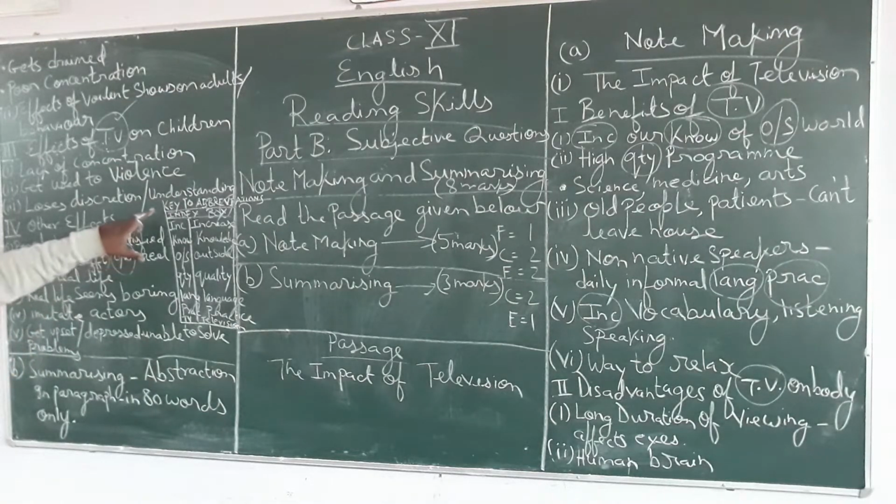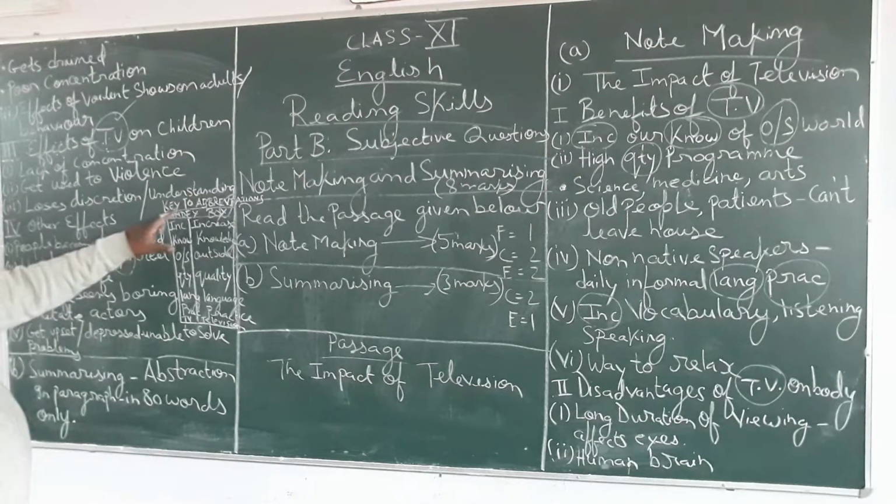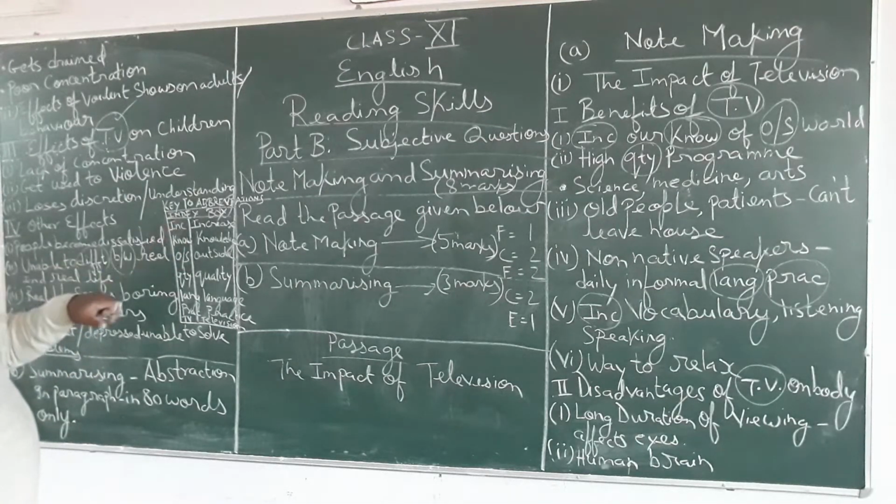Now you have to make an index box also. Whatever words you have used in short forms, in abbreviations, you have to make the box for that. What words you have used? Key to abbreviation, index box.